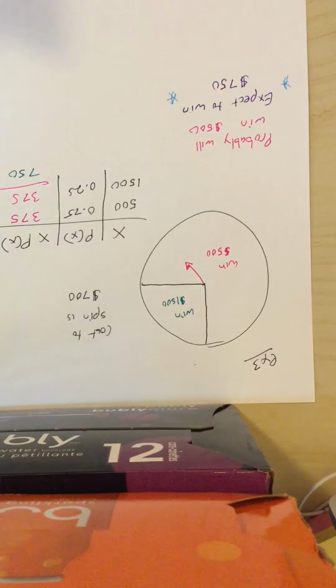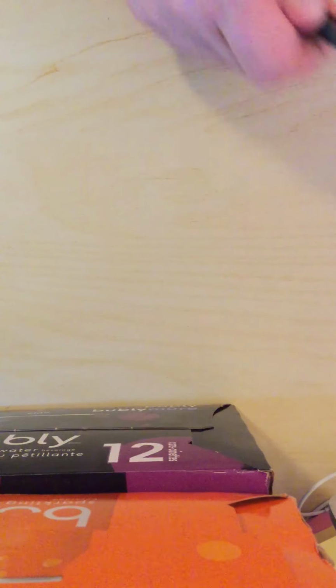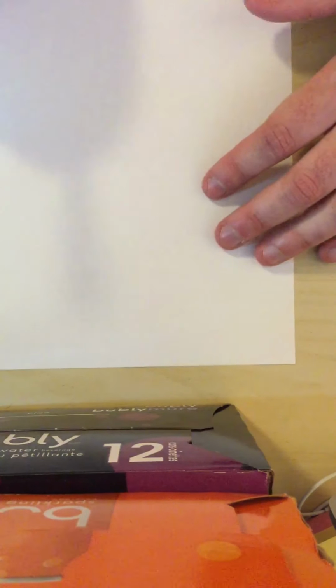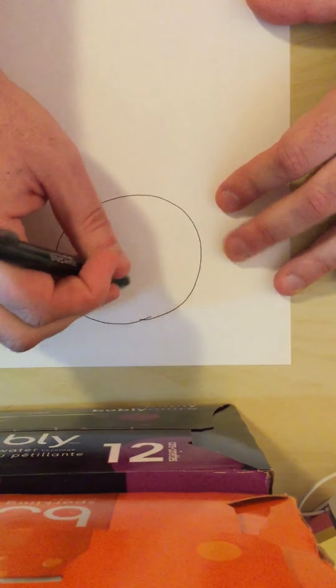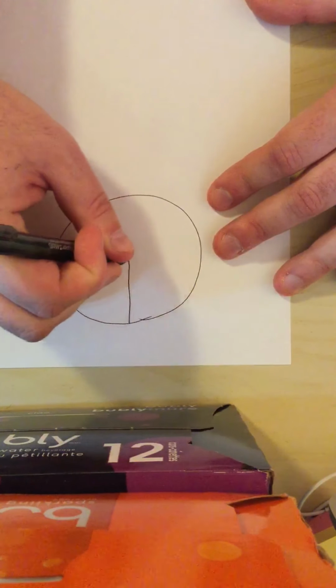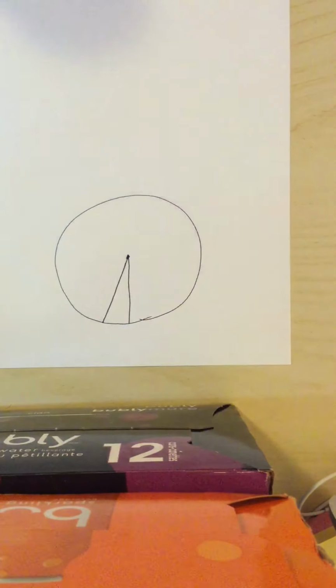There we go. Okay, I said I was going to end the video after this example, but I am going to do one last thing. One last wheel. Here's a wheel that sometimes people buy, or spin, I guess I should say.